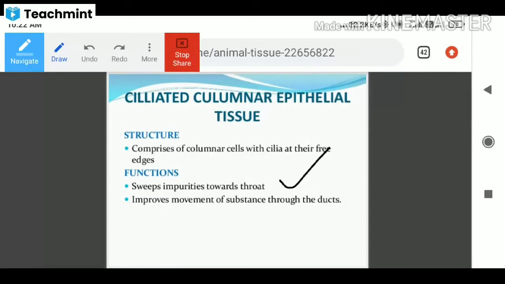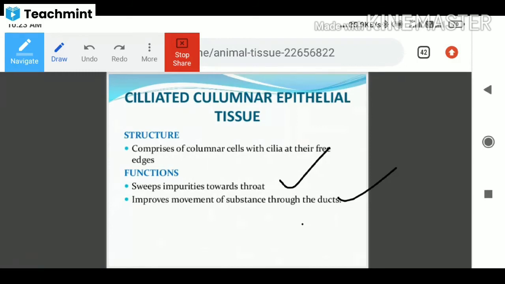This will be swept by the columnar epithelium, because it is composed of cilia-like structures. It improves movement of substances through the ducts. So the molecules or nutrients, whatever is required, will be moved from one organ to another organ. During those situations, it improves the movement of substances through the duct. So that's why it is very important.